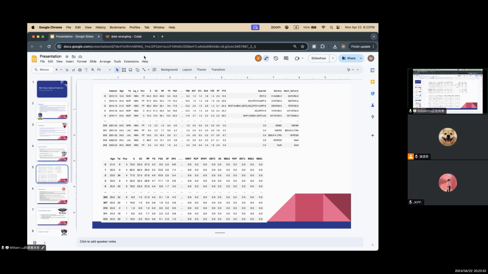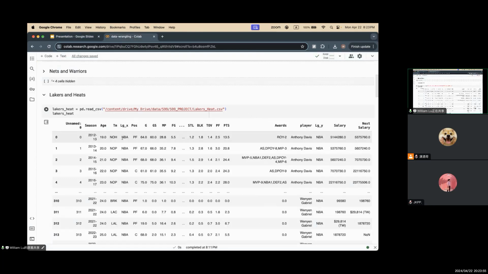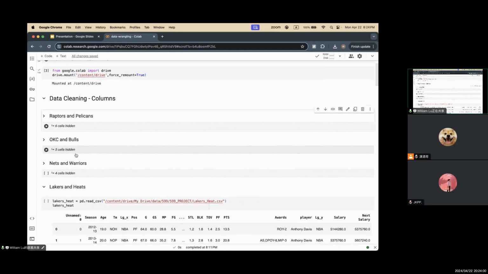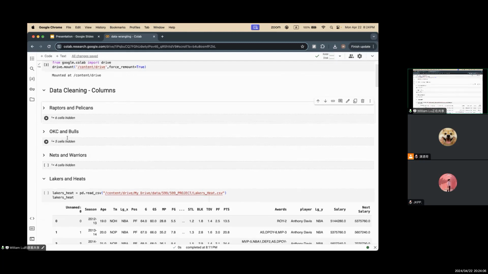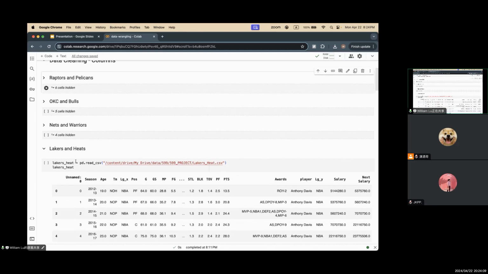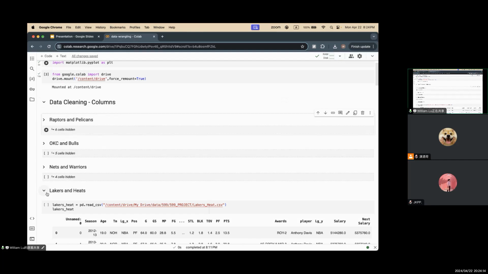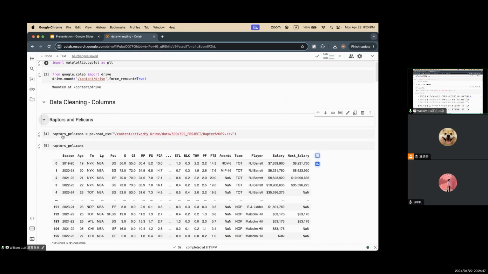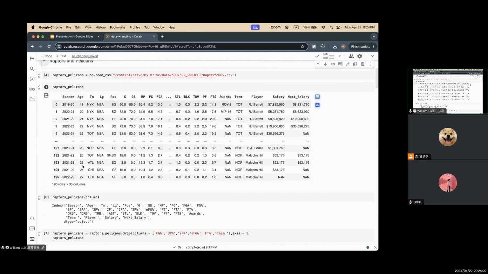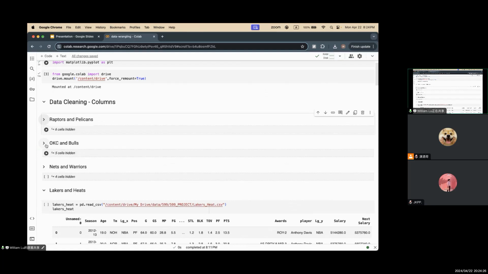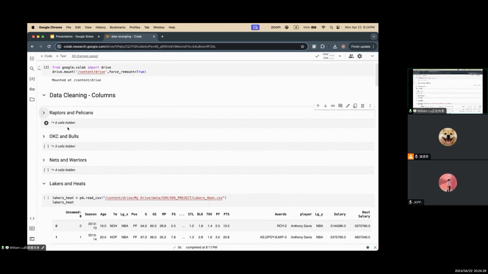But let's move on to the code here. We have 10 teams because each of our team members collected data, so there is some data preprocessing needed here. For each team, for example Raptors and Pelicans, because we combined the data differently, we have to clean each dataset separately first.